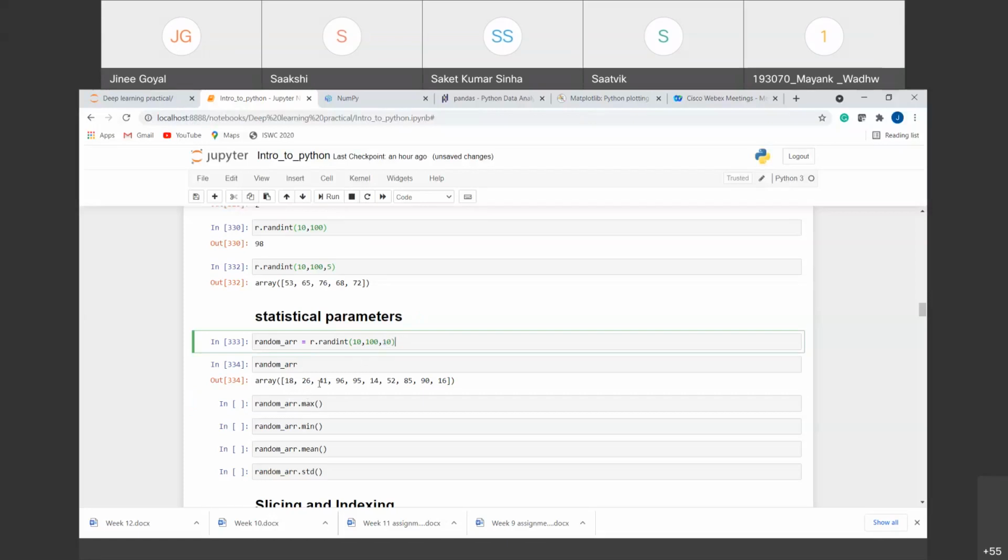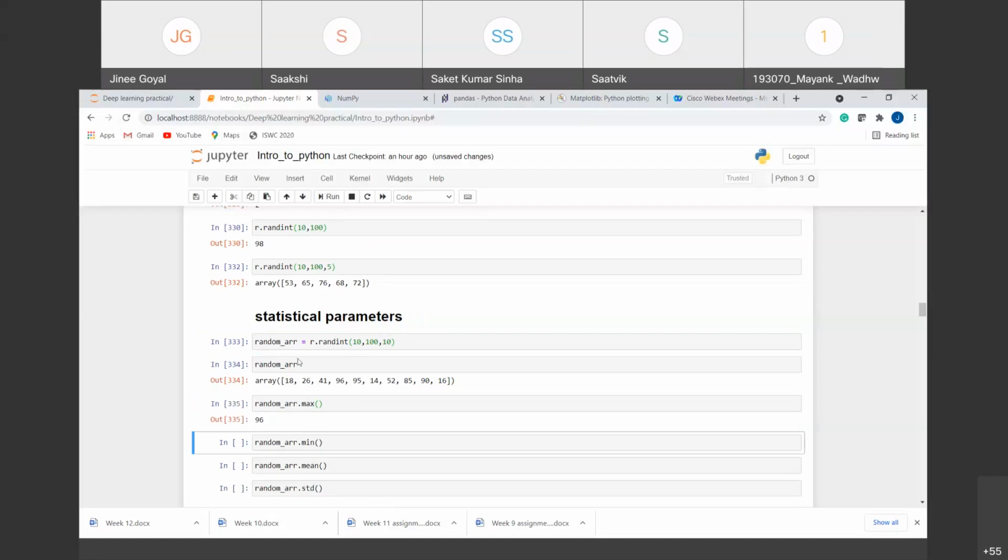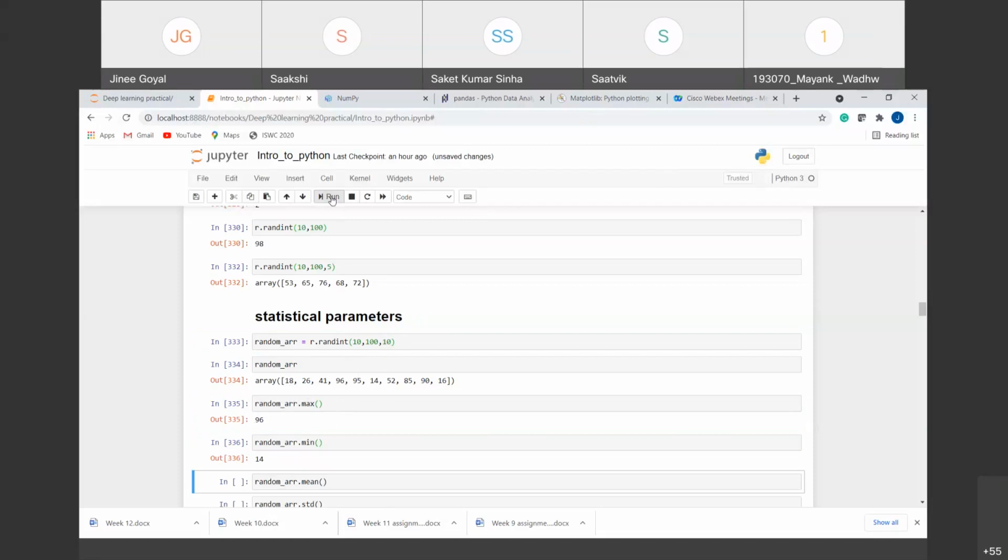So I have 10 elements here and I want to find out what is the maximum of this. We can directly give the array from which we want to find our value, and use the dot max function directly. It will give us the maximum value contained inside this array. Similarly, we can also calculate the minimum value. Here you can see the minimum value is 14.